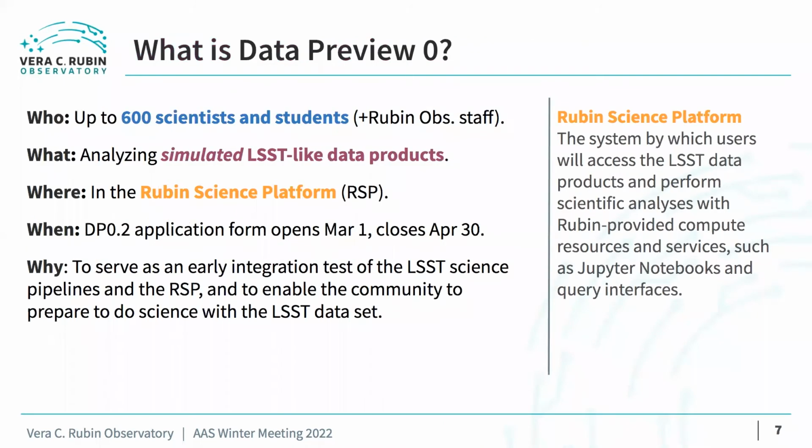The Rubin Science Platform might be a new term for some viewers. The RSP is the system by which users will access the LSST data products and perform scientific analyses with Rubin-provided compute resources and services, such as Jupyter notebooks, query interfaces, and visualization tools.